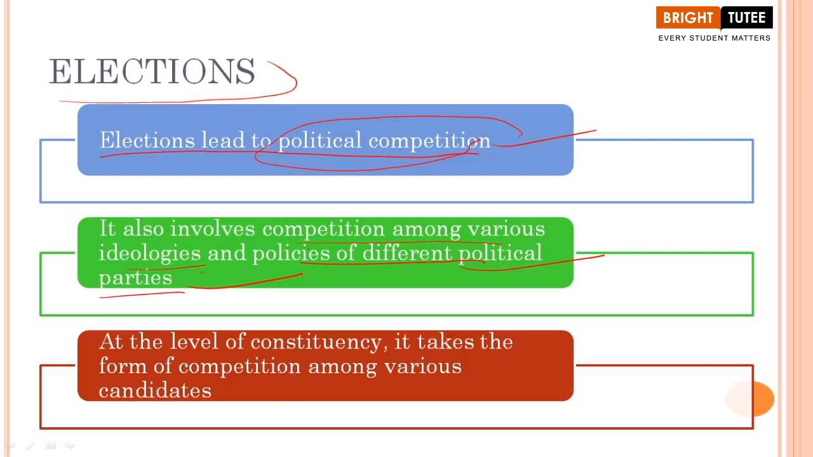Now at the level of constituency, it takes the form of competition among various candidates. Now have you heard the term constituency? If not, let us try to understand the term constituency. Here the term constituency means a group of voters in a specified area who elect a representative to a legislative body. Yes, students. Now here we will understand the term constituency in detail.